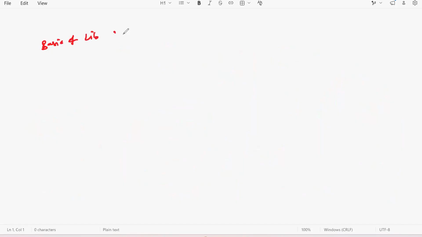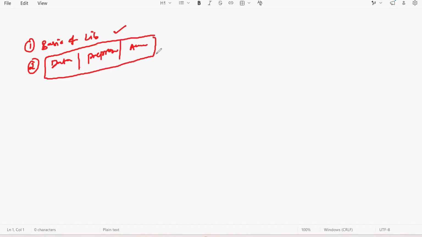Sir, fine, we are done with module 1. Then what about module 2? You have understood the basics and libraries. Then by using them, you need to understand how to collect the data, right? Because with all of this AI or data science, we have to build some product. For that we need data. You should collect the data, then pre-process the data, and then analyze the data. Sir, does this come under data analysis? Of course. That is the part we are going to cover under module 2, exploratory data analysis.